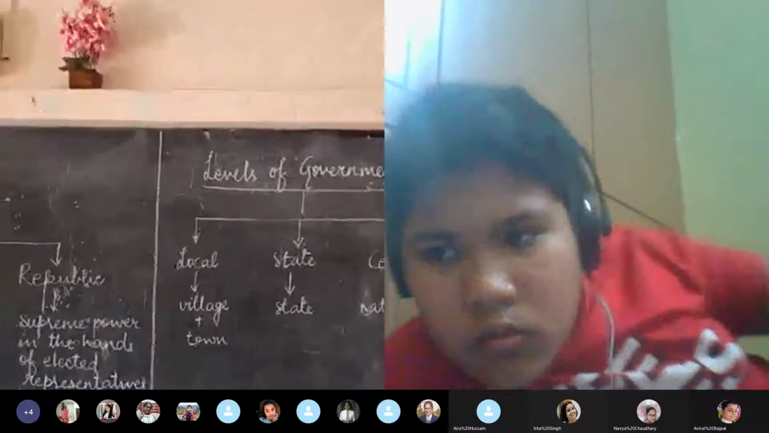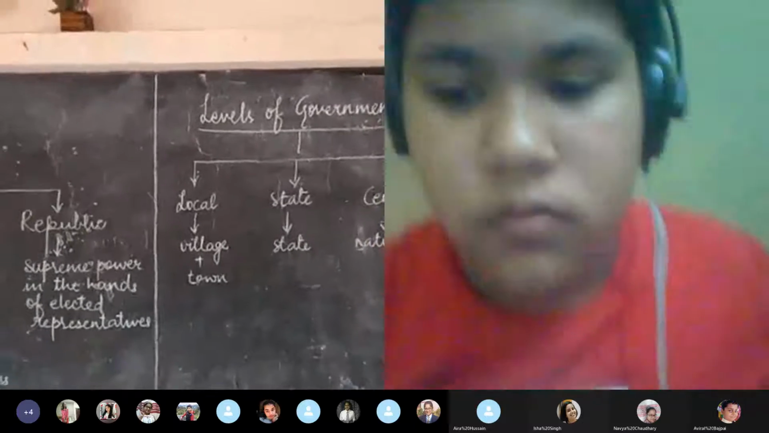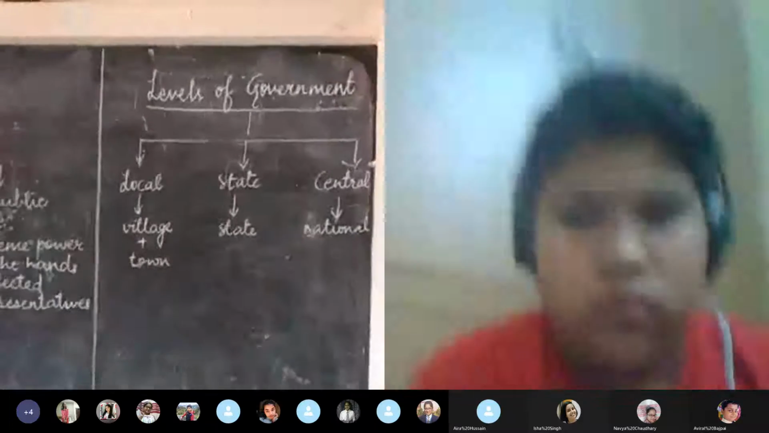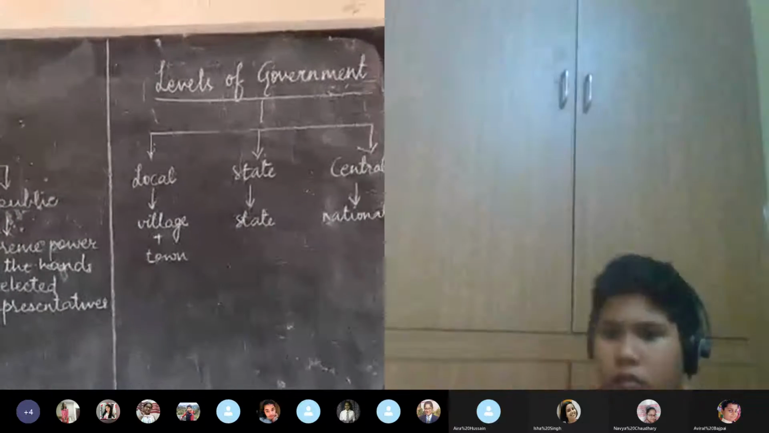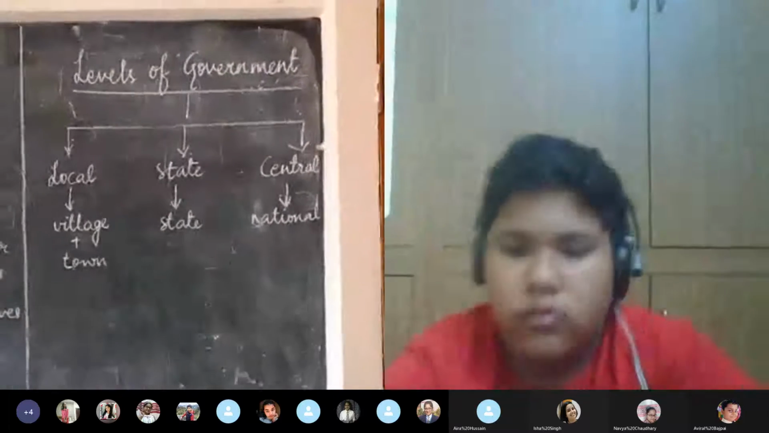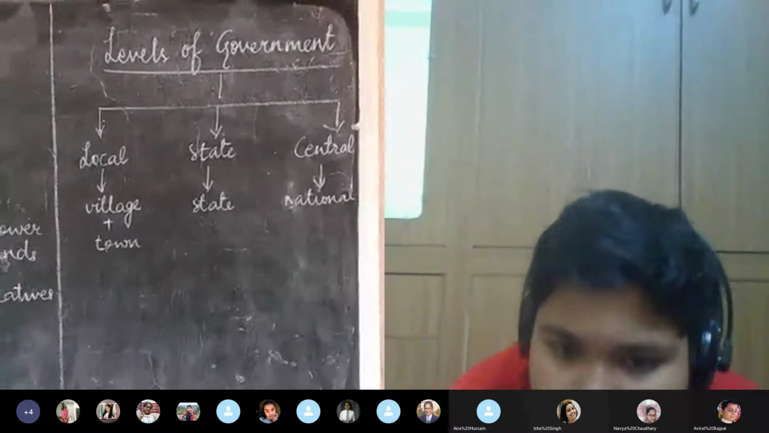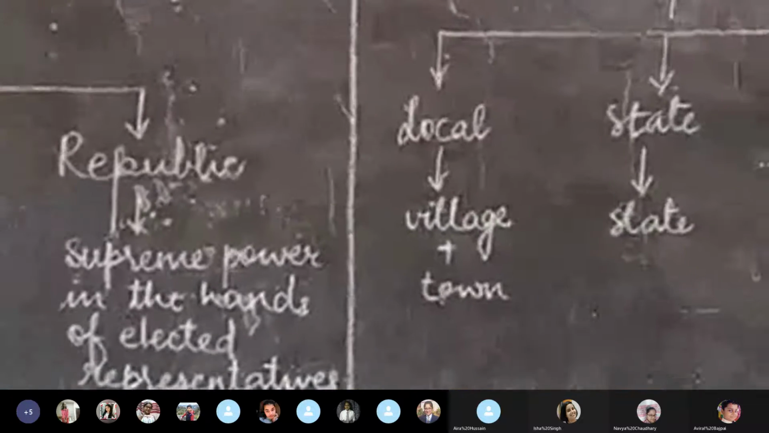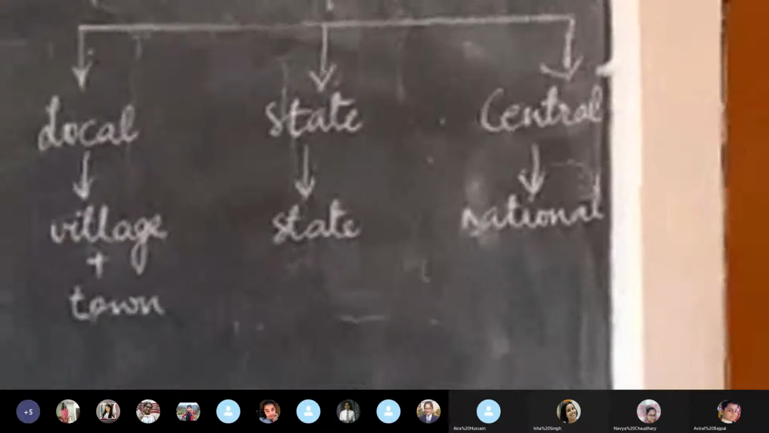Just as the local works at a village level or a town level, there the governments are the local governments. Then in a state, we have the state government, like Yogi Adityanath here, BJP. Then the central is the national level, which looks after the working of the entire country. So let us just go through it. Local means at a village level or at a town level, state at a state level, central at a national level.